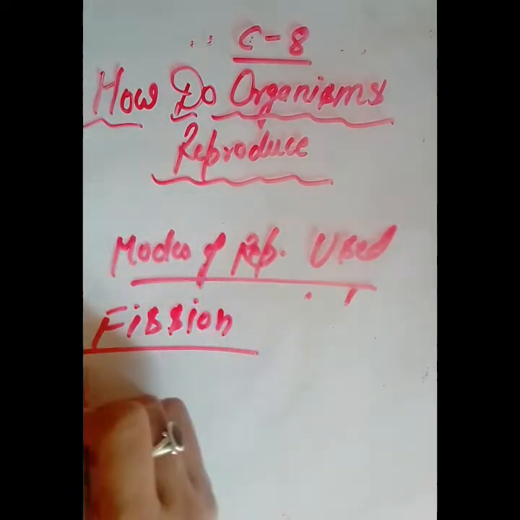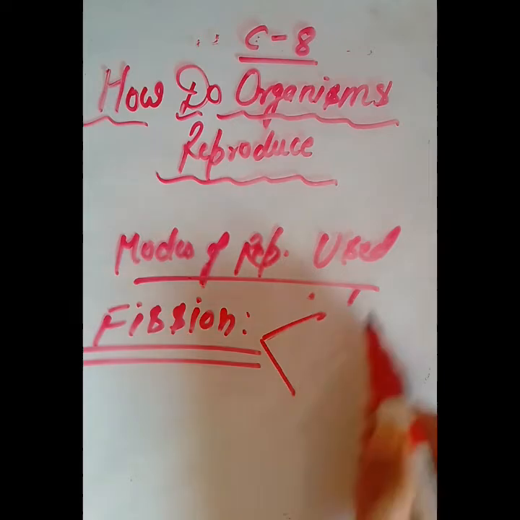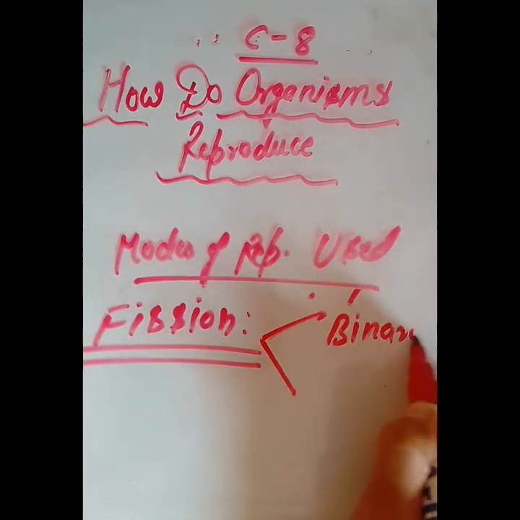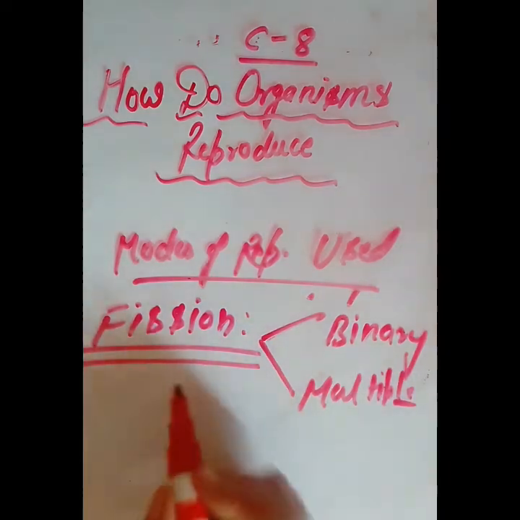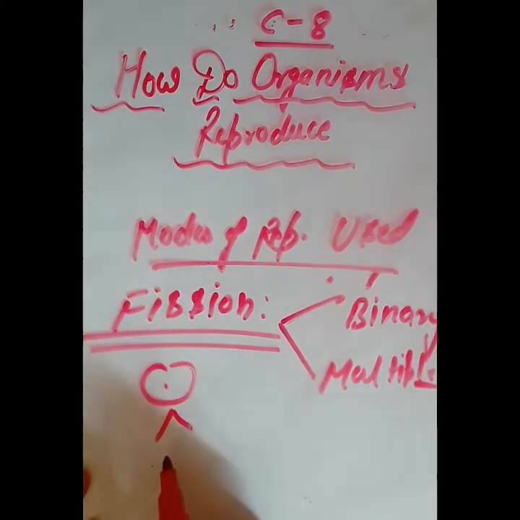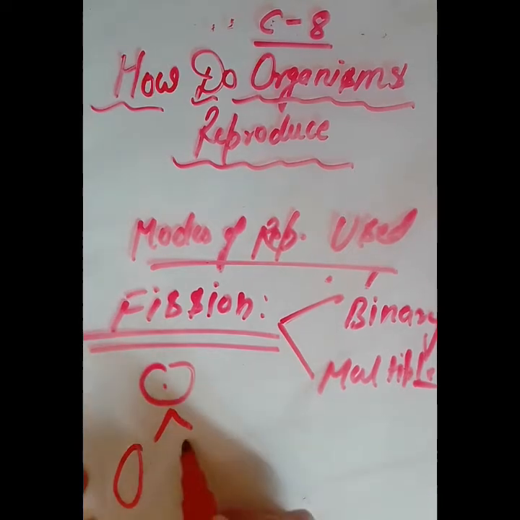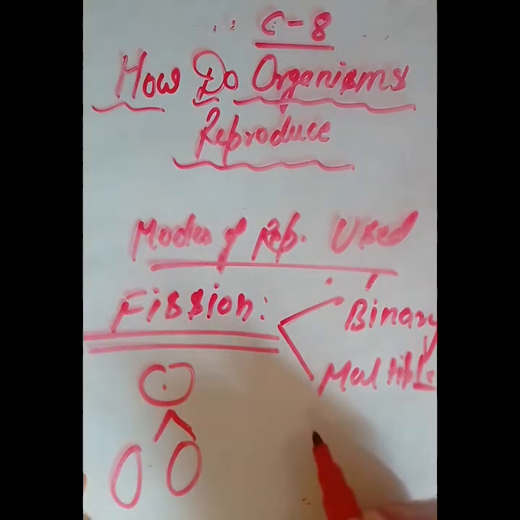All these methods, all these modes are used by single-celled organisms. So fission, again, is of two types. One is called binary fission and one is called multiple fission. In binary fission, for example, this is the single cell. It will divide into two. Okay, for example, let me take later, but the basic concept you should understand.